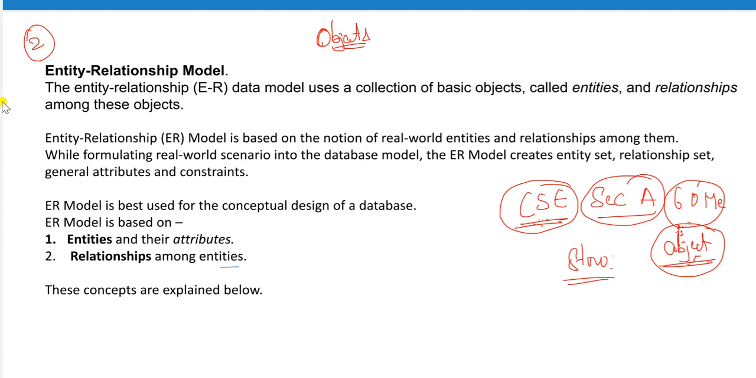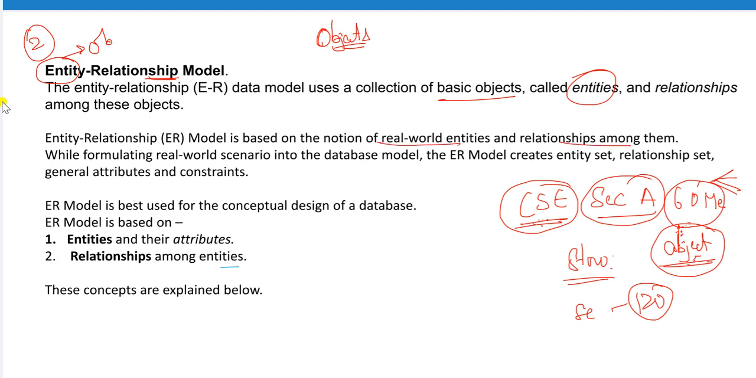So how can we define the data in this particular data model? With the help of the objects, and this particular object is nothing but an entity. So here we have 60 entities. For example, in section B we have 120 member students. That means each student is treated as an object called an entity. Entity means object. And the relationship behind these objects is nothing but the relationship. This model is based on the notion of real world entities and relationships among them.